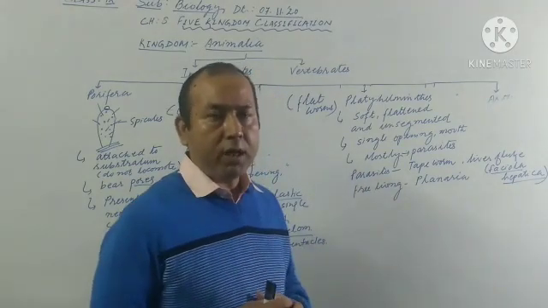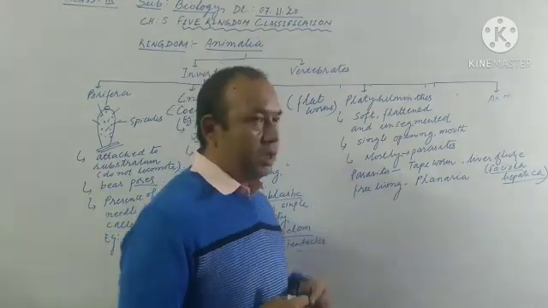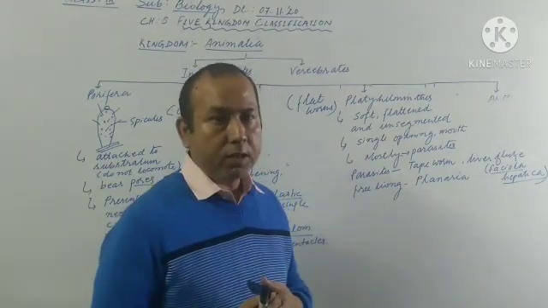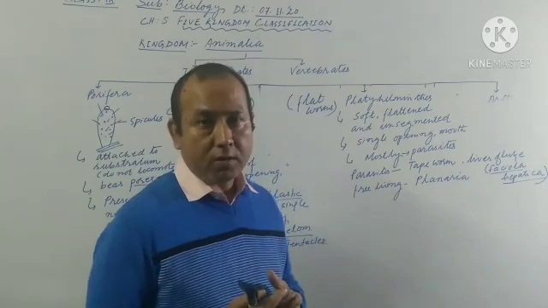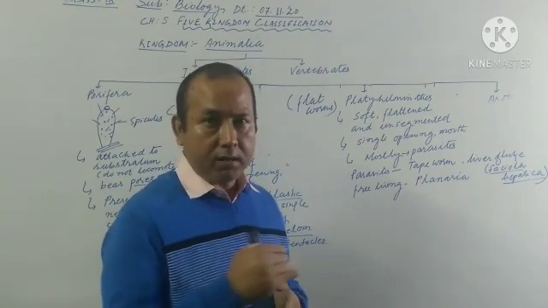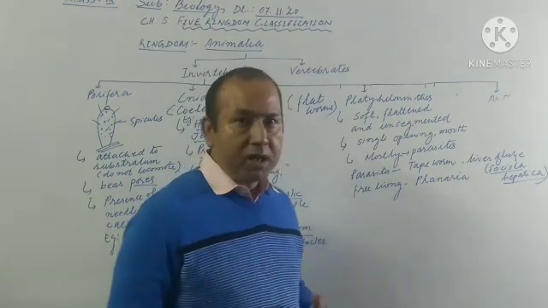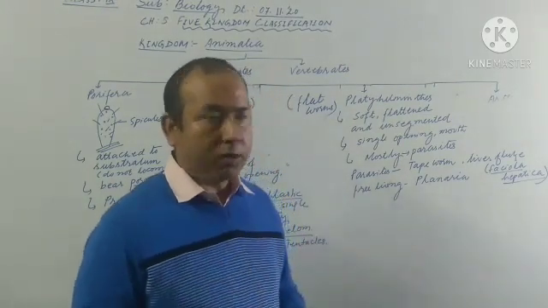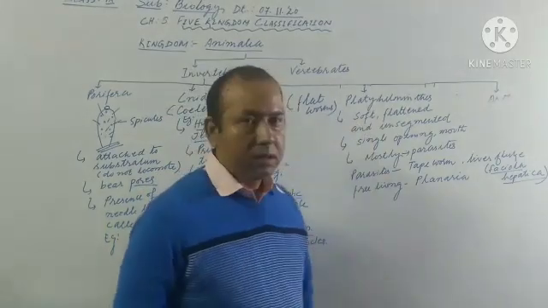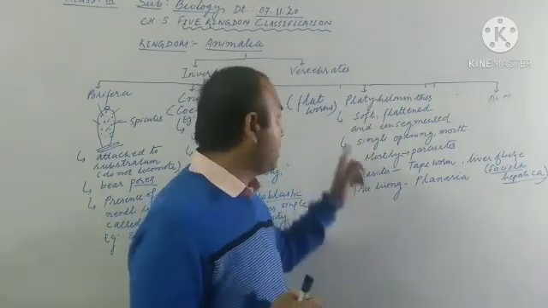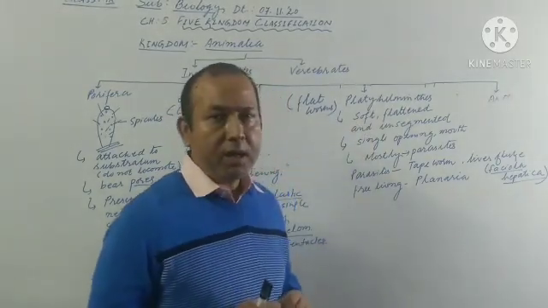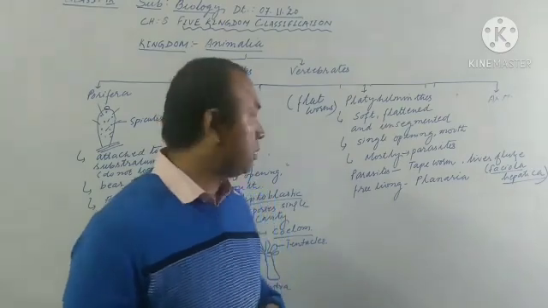First, we need to check whether the body is flattened or not. Whether the body is unsegmented or not, whether it is divided into many fragments or not. If it is unsegmented, if it is flattened, if the body is soft, then we can categorize those animals under this group. Then again, they bear a single opening, which we call the mouth.